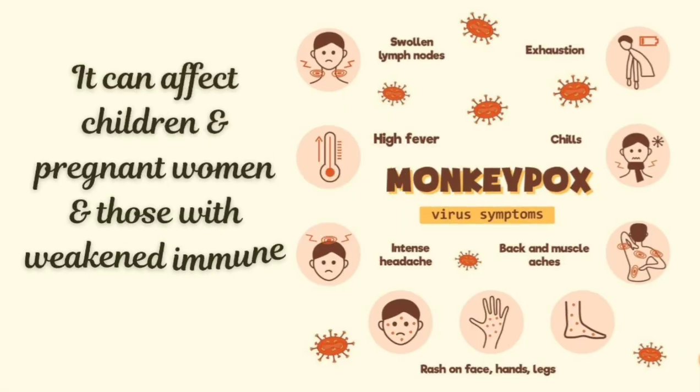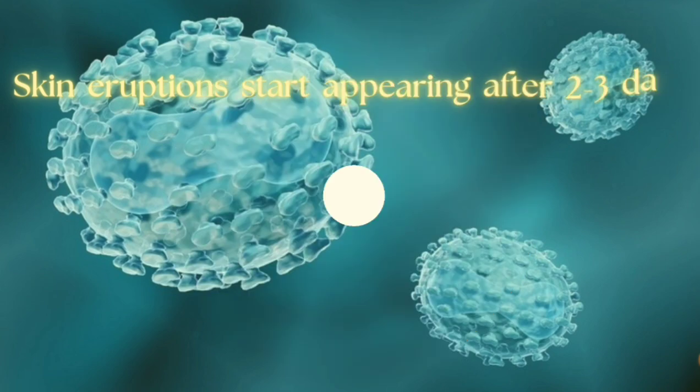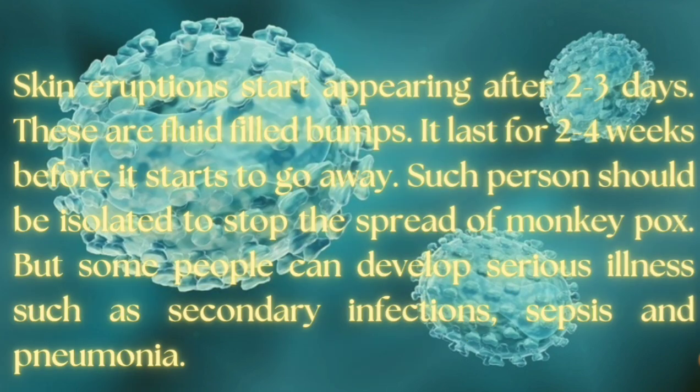The signs and symptoms of monkeypox are high grade fever, rigors, chills, intense headache, backache, muscle aches, generalized arthralgias and myalgias, swollen lymph nodes, exhaustion, fatigue, and lethargy, or rash on the face, hands, and legs. It can affect children, pregnant women, and those with weakened immune systems. Skin eruptions start appearing after 2 to 3 days. These are fluid bumps. It lasts for 2 to 4 weeks before it starts to go away. Such a person should be isolated to stop the spread of monkeypox. But some people can develop serious illness such as secondary infections, sepsis, and pneumonia.